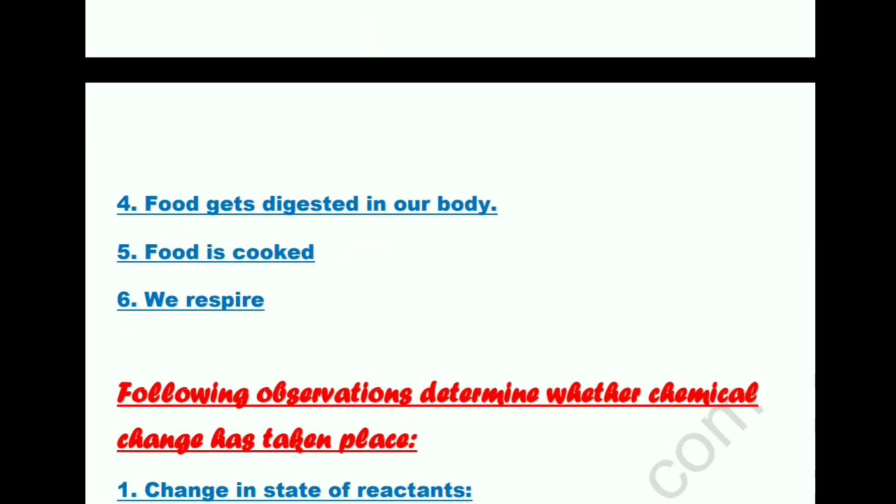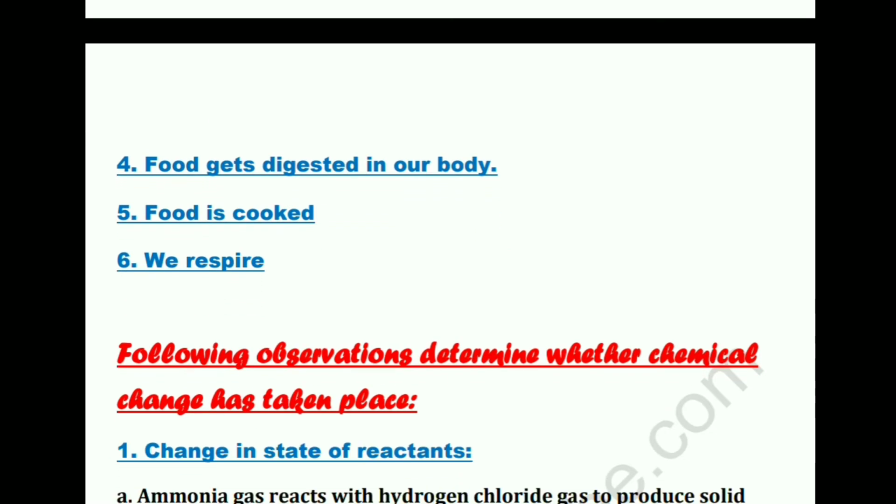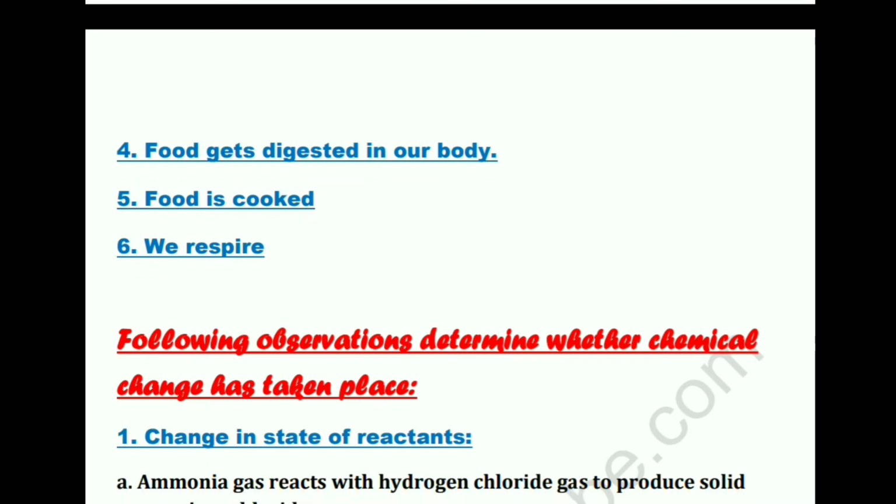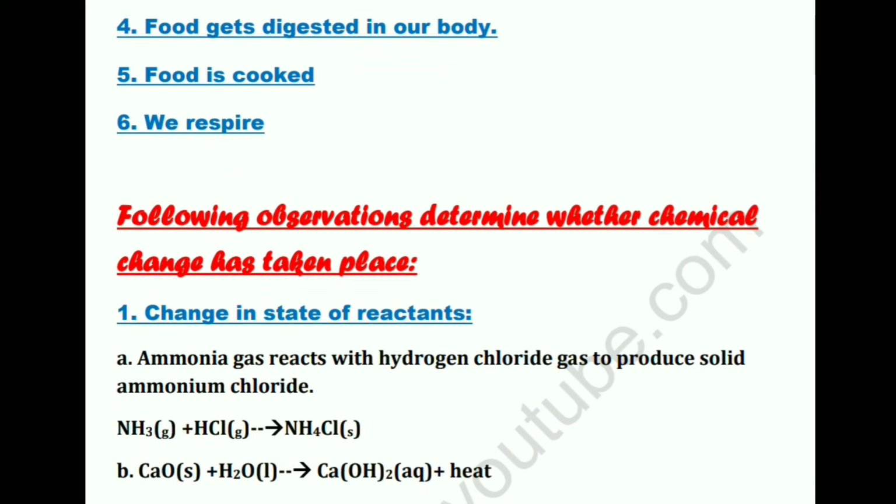Now, how will you identify whether a chemical reaction has taken place or not? There are several observations which help us identify that a chemical reaction is taking place. And what are these observations? Let's see. Mind you, several times the board has given this as a full-fledged 3 to 5 marks question, to explain the observations with examples. So I have given you a proper answer. If you write this, you'll get full marks.